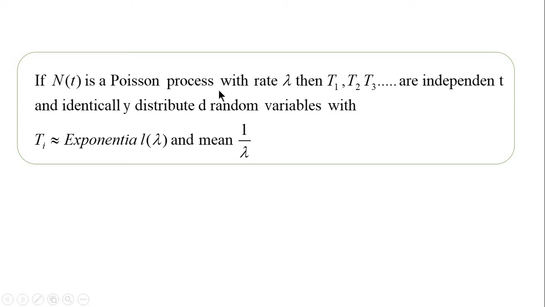If N(t) is a Poisson process with parameter lambda, then the inter-arrival times are independent and identically distributed random variables. That means all have the same distribution, and the same mean 1 by lambda and variance 1 by lambda square.